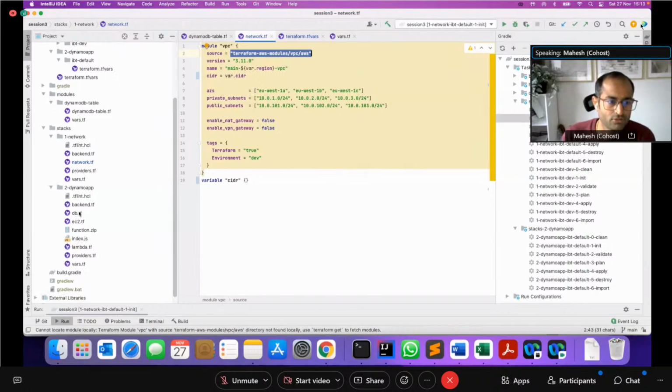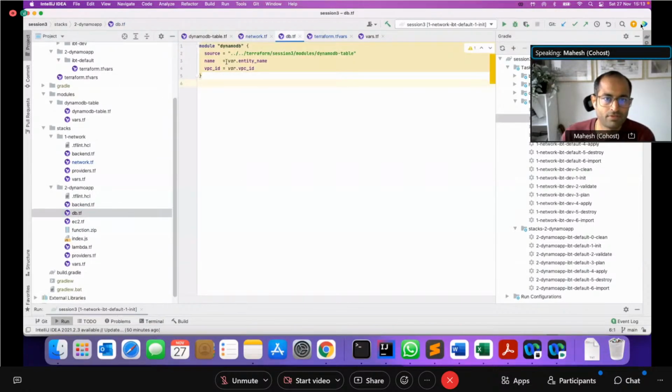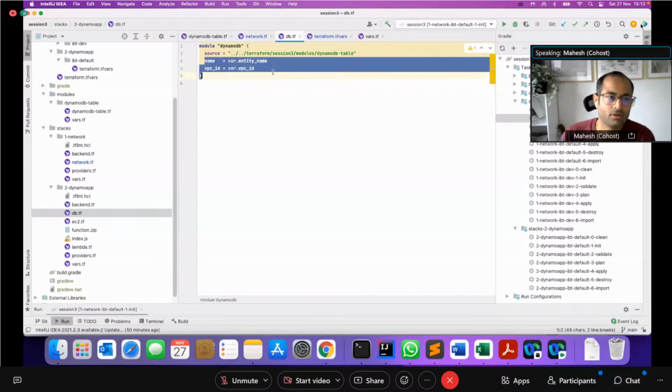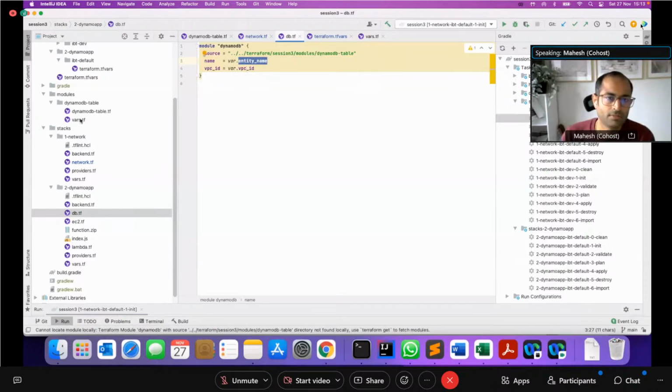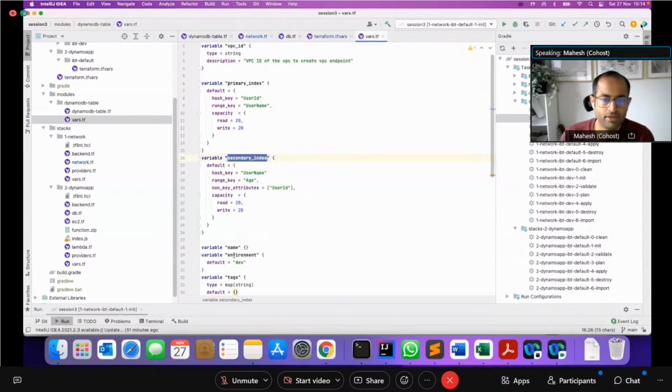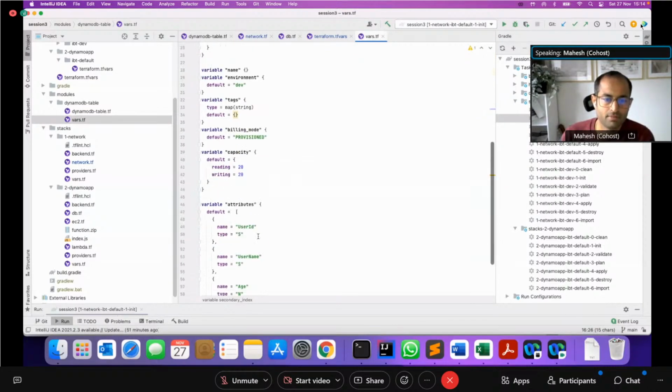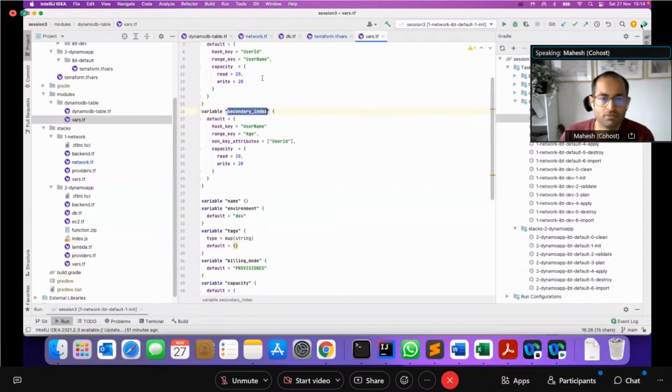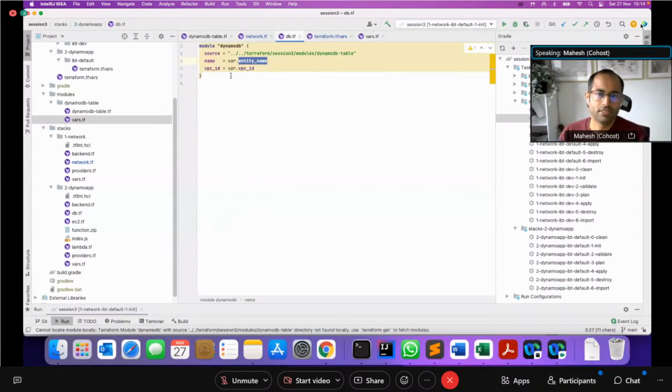Now, if I go to my DynamoDB code, this is how I'm referencing my module. The module is defined in this particular folder, so I'm just referencing a local link of this module. And the only variables I'm passing to this module are the entity name and the VPC ID. Although this particular module expects multiple different attributes, since I've already specified some of the defaults, I don't need to pass them again. I'm basically just passing the ones that I need. Now, if I needed to override them and create another table, then I would have to modify those particular attributes in here and pass them in here.